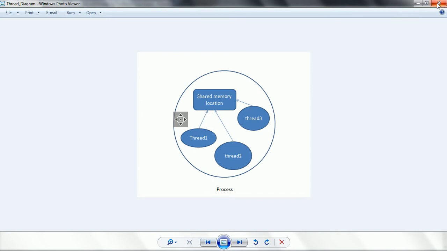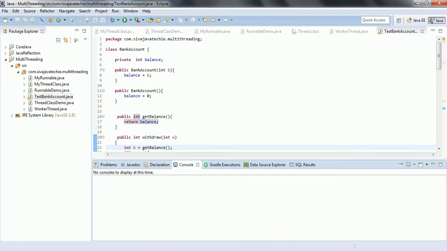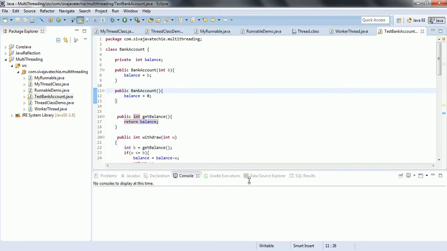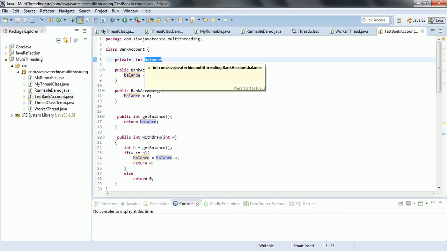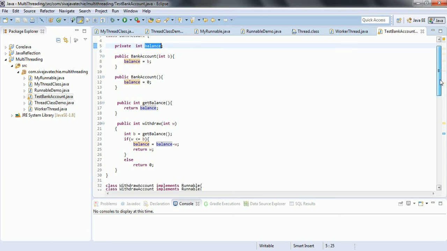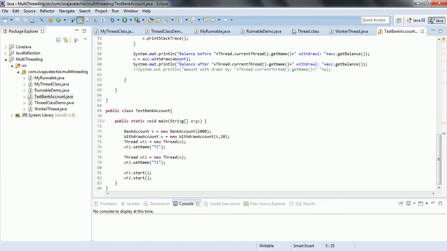Now I am going to explain the same concept programmatically so that it is easy to understand. I opened my Eclipse and created a class called TestBankAccount. In it we have BankAccount, which is one class. In this class I have a shared variable, the balance. This is the shared variable for the multiple threads we are going to create. In the main method, I have written the logic: in the bank account I am passing the initial amount of 1000, and then we have a withdrawal amount class which implements the Runnable interface.